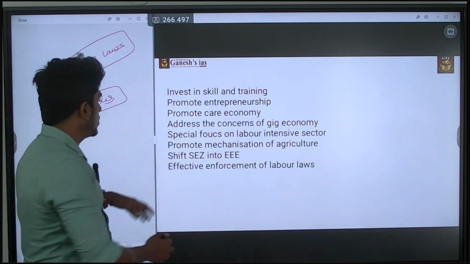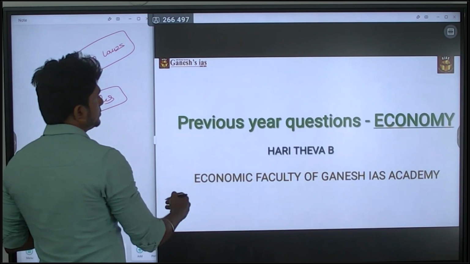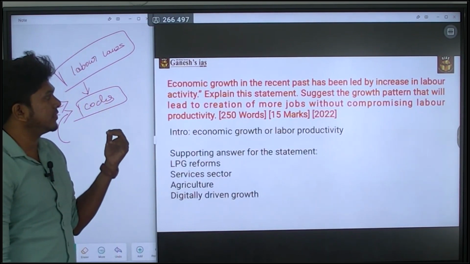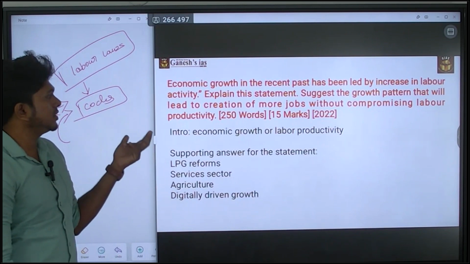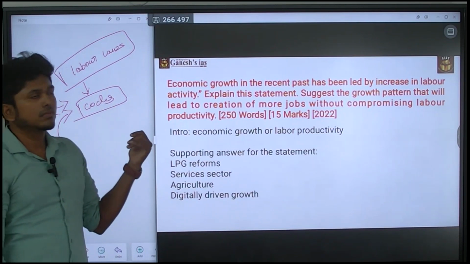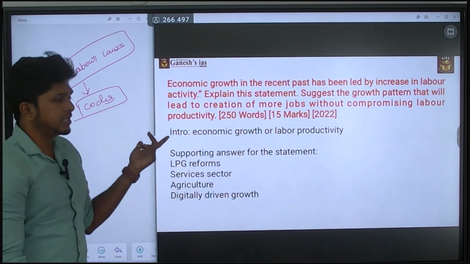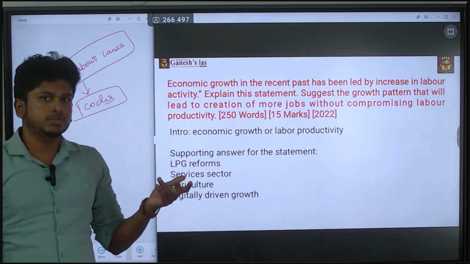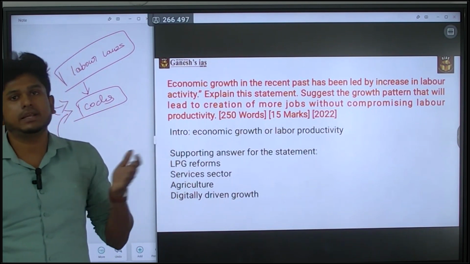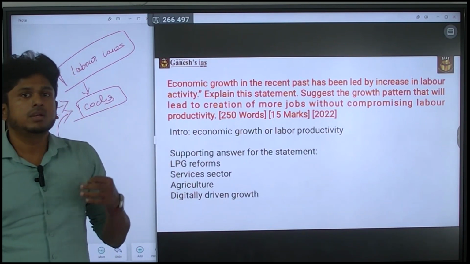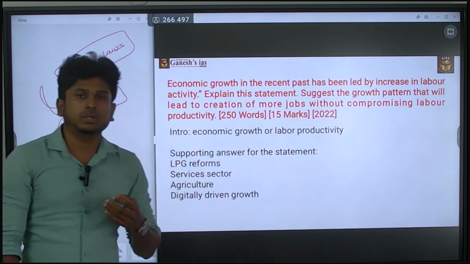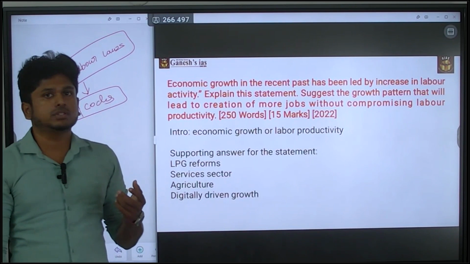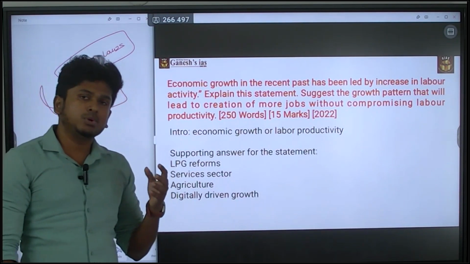And then how you are going to conclude this. The question is speaking about economic growth and labor productivity, and suggests a growth pattern that will lead to the creation of more jobs, without compromising labor productivity. So you can speak about certain unemployment issues, or what measures we have taken in the recent past, like the Skill India program and the Startup India program, which are going to create job opportunities. You can speak about that also.